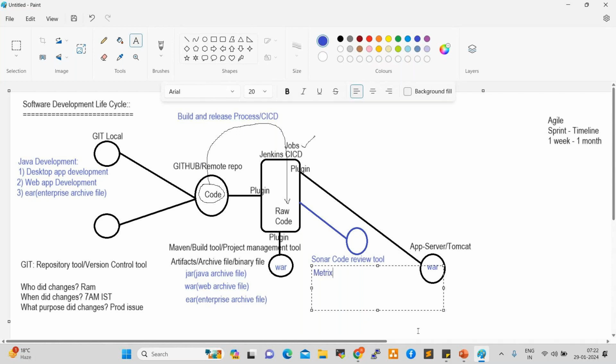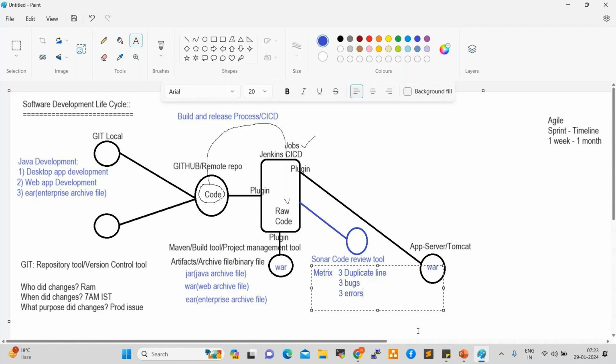Anyone? Rules, right? Rules. Any duplicate lines. For example, more than 3 duplicate lines, or more than 3 bugs, or more than 3 errors. What will happen? Sonar will review and provide the report, right? Then they fix those issues and can push the code to production again, right? So Sonar always maintains the code standards, right?